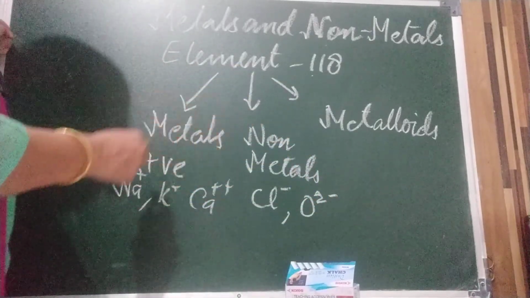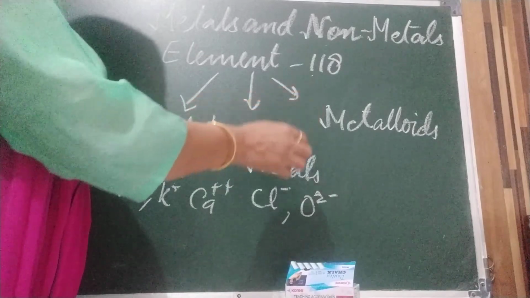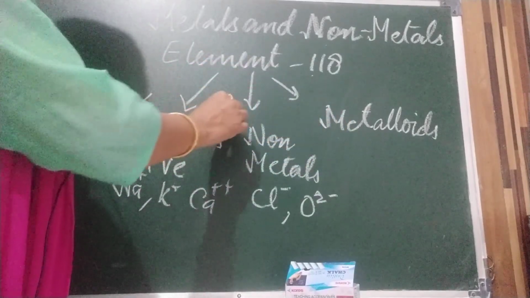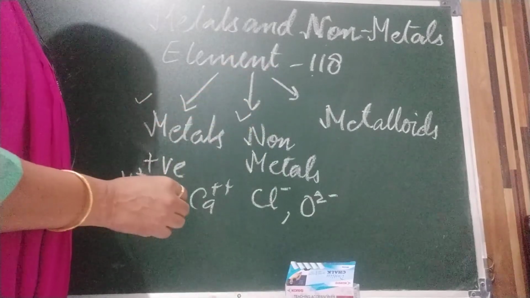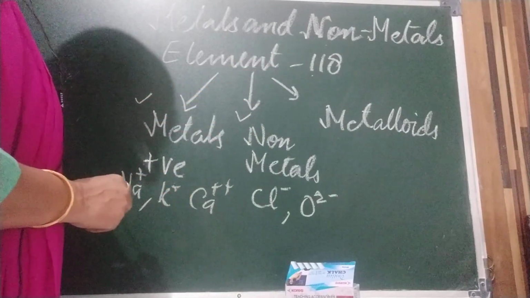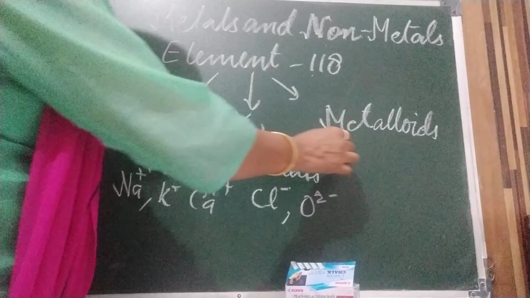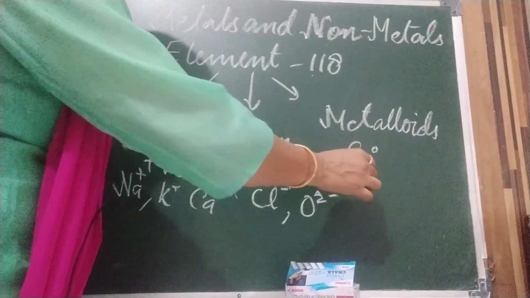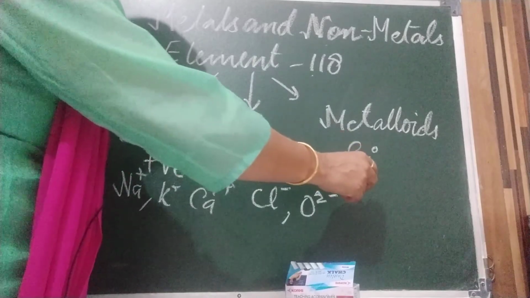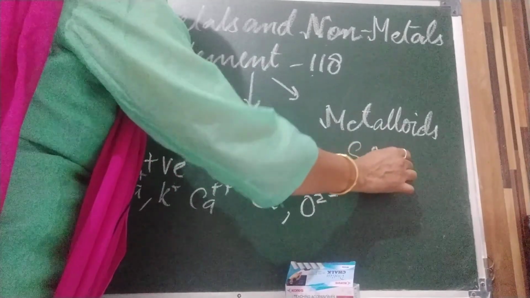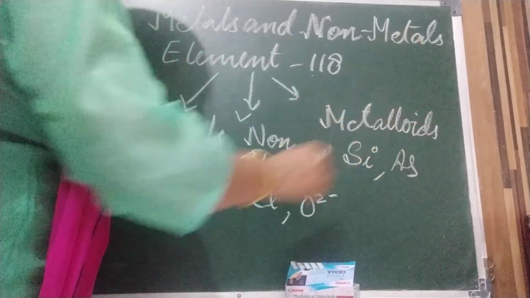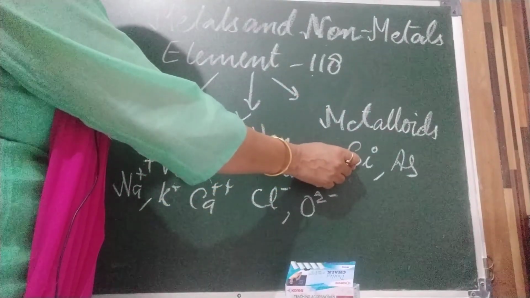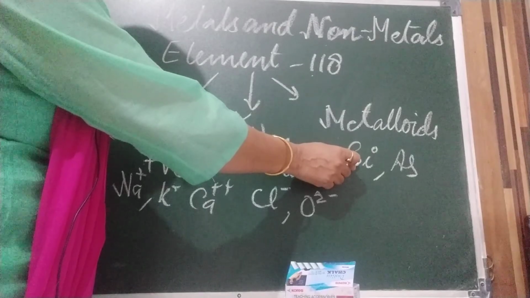What are metalloids? Children, some elements have properties of metals as well as of non-metals. We call them metalloids. Examples of metalloids are silicon, carbon, arsenic, germanium, etc. Elements with 4 valency electrons are normally metalloids.